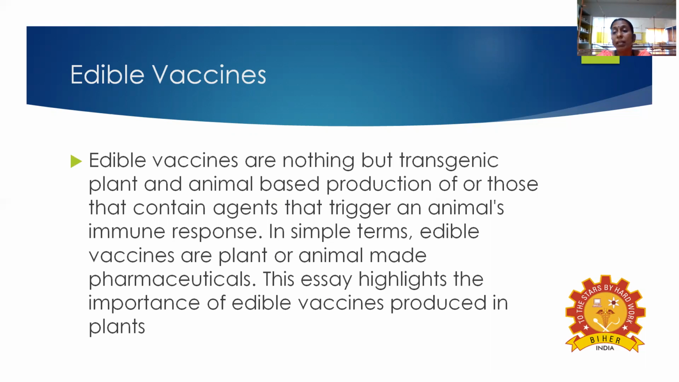First, we call it an antibody. It is not a vaccine, but here it is the antigen. So the antibody is the Y-shaped molecule, but here we are saying antigen. So the vaccines, or the plant or animal-made pharmaceuticals, are used as a drug. This highlights the importance of edible vaccines produced in plants.